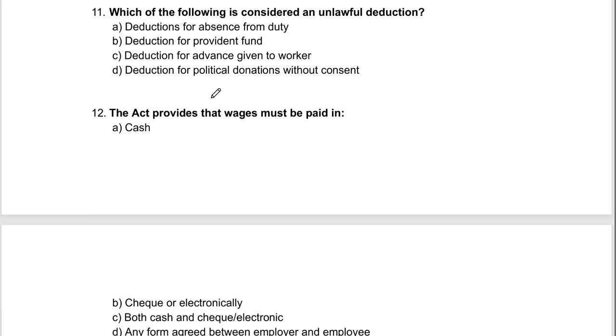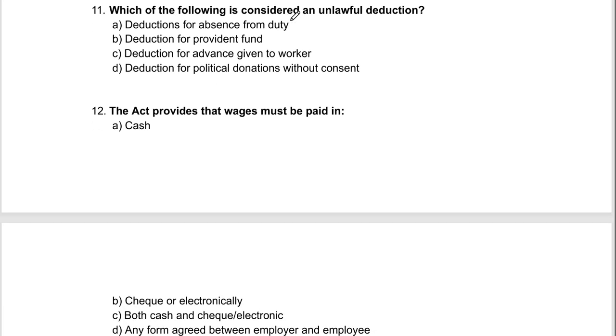Now let's come to question number 11. Which of the following is considered an unlawful deduction? Option A, deduction for absence from duty; deduction for provident fund; deduction for advance given to worker; deduction for political donations without consent. As you can see all these options, you can guess the correct option is option D, deduction for political donations without consent.